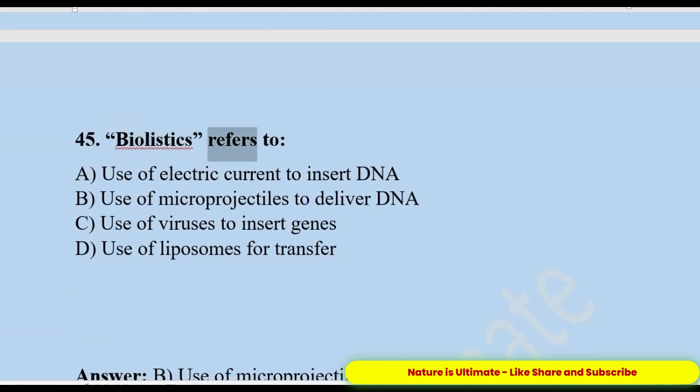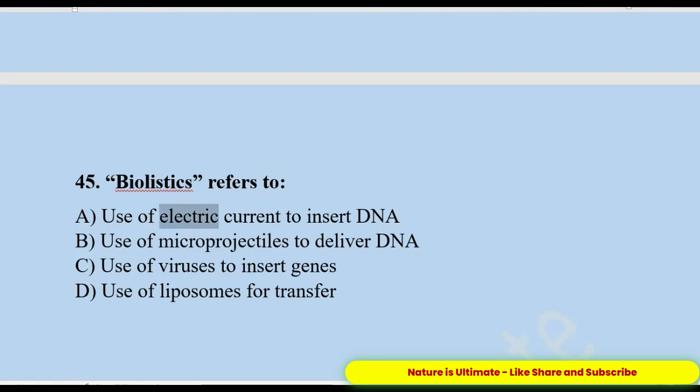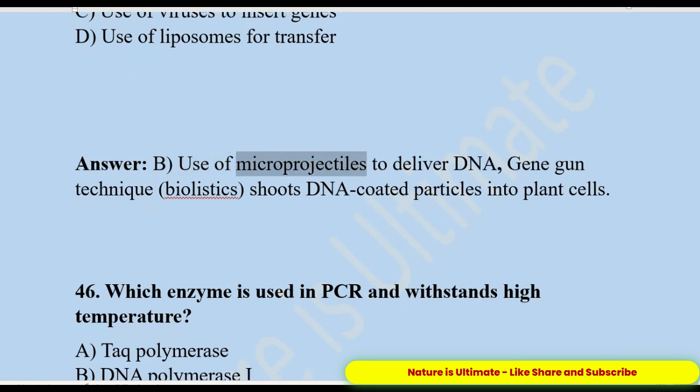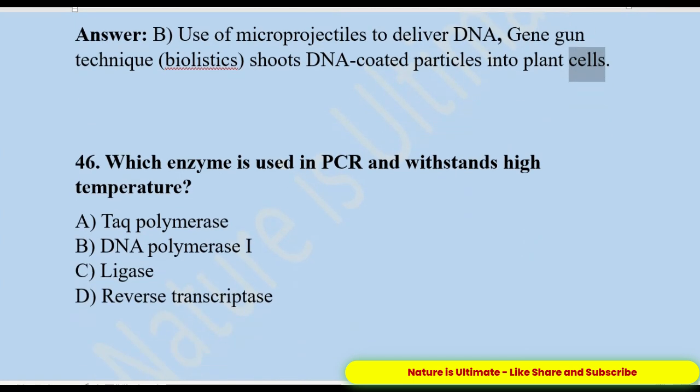45. Biolistics refers to A. Use of electric current to insert DNA. B. Use of microprojectiles to deliver DNA. C. Use of viruses to insert genes. D. Use of liposomes for transfer. Answer: B. Use of microprojectiles to deliver DNA. Gene gun technique, biolistics, shoots DNA-coated particles into plant cells.